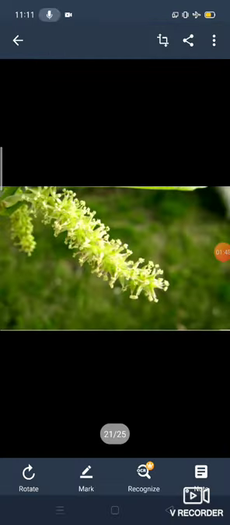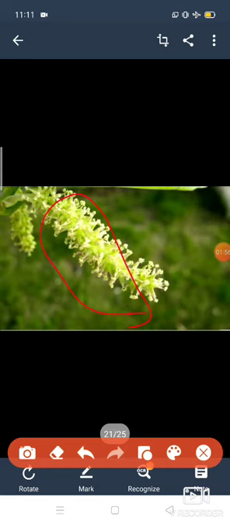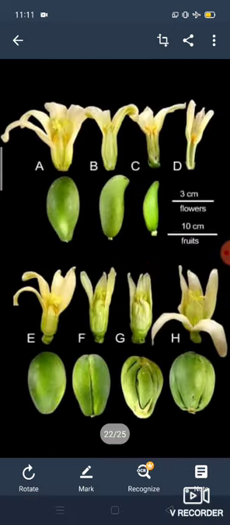So look at here, children. This flower we can say is a white mulberry flower, and this one is papaya. Papaya we all know about it, right? These two are the examples of unisexual flowers which I have shown you here. A unisexual flower contains either the male or the female reproductive part.